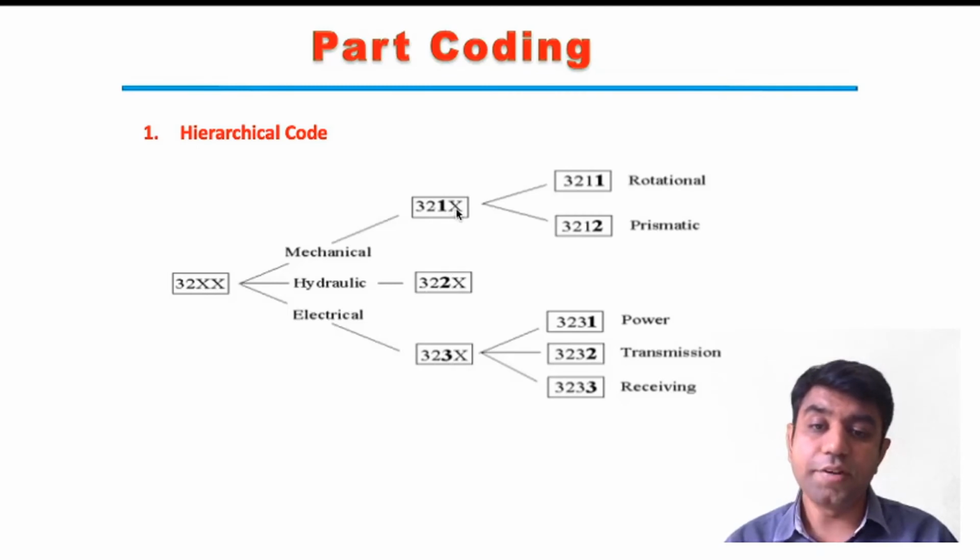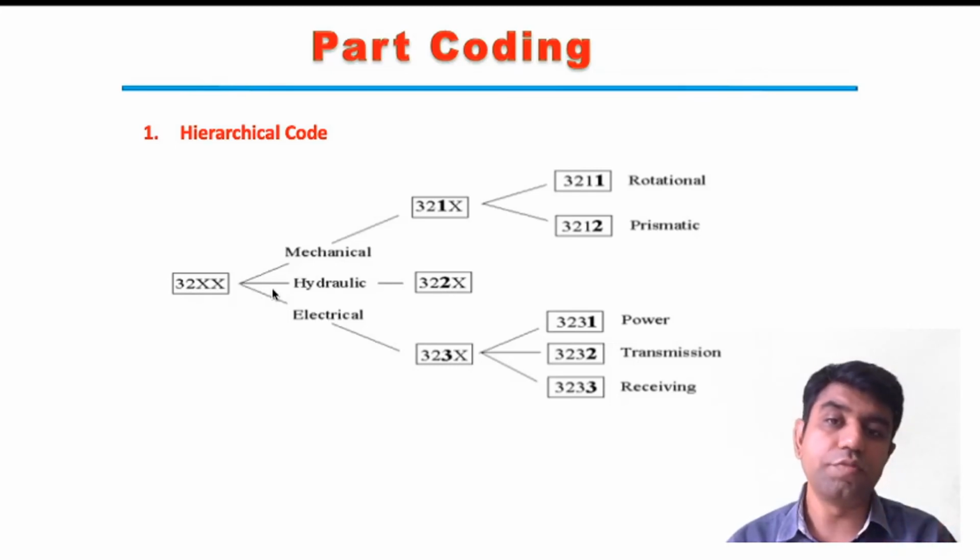After that, the fourth digit indicates these values: if 1 is mentioned, then it is rotational; if 2, then it is prismatic. Here also, in 323, 1 is for power, 2 is for transmission, 3 is for receiving. So what this entire story means is that each and every particular value is given a specific meaning, and according to that the code is mentioned on the part. So from reading the code itself, you will get the idea about the details of your part.